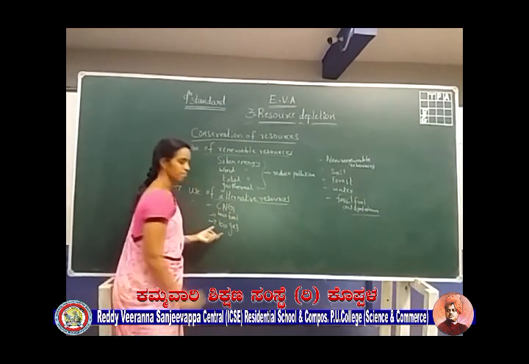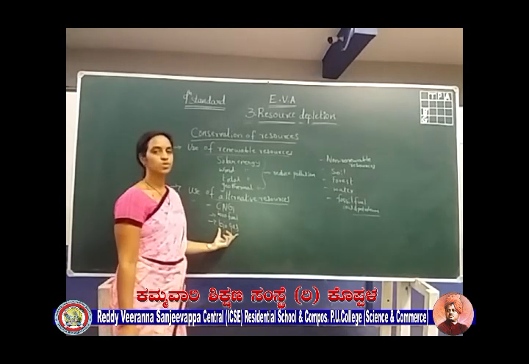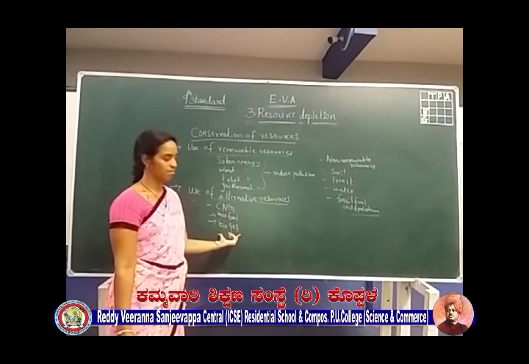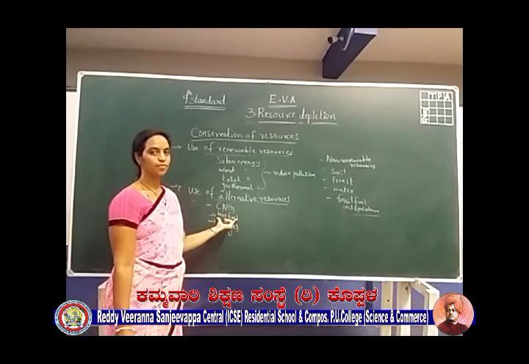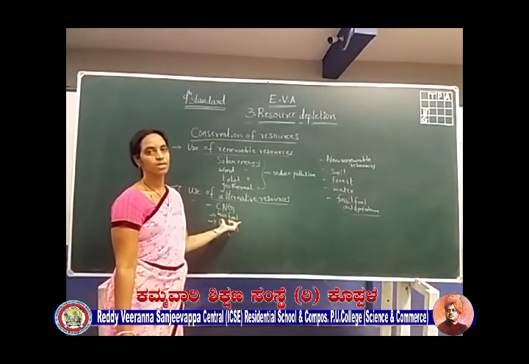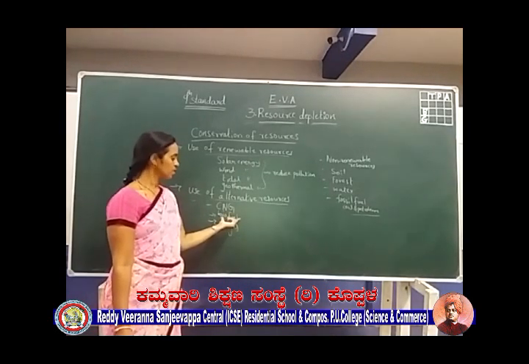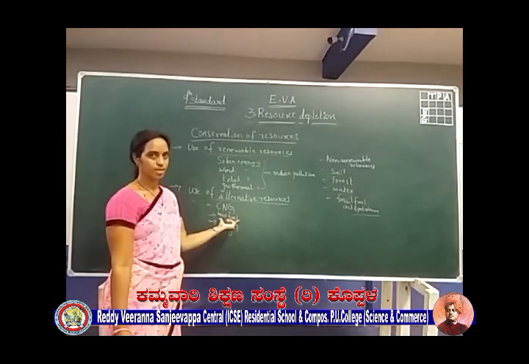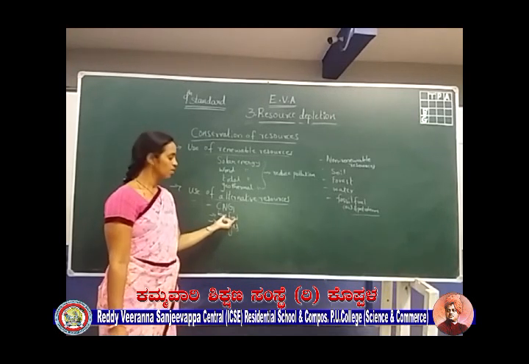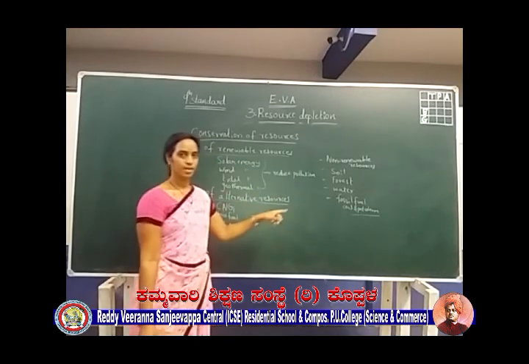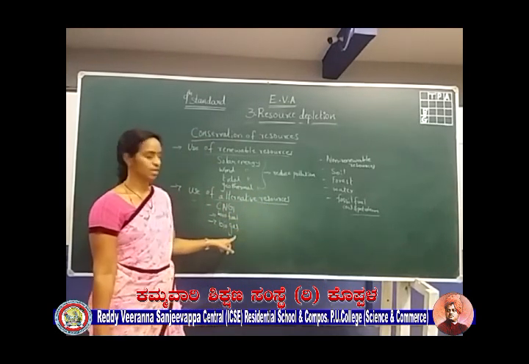Biogas. Biogas includes methane. We get this from the manure of animals. Okay, and the biofuels, we get from vegetable oils or animal fats. By that, from different plant and animal products, we get these biofuels. They can be used in some percentage with petrol and diesel, and we can use them in vehicles also.